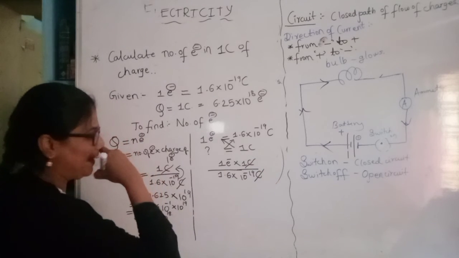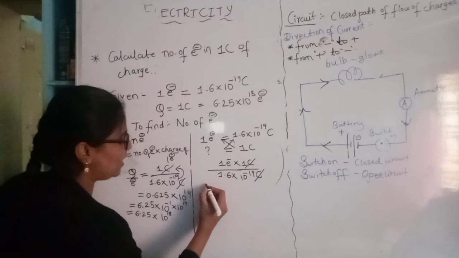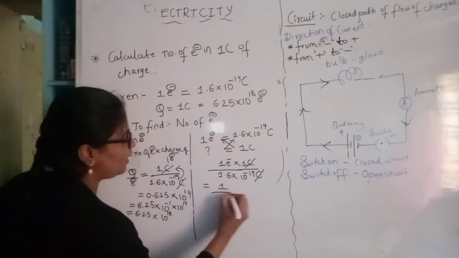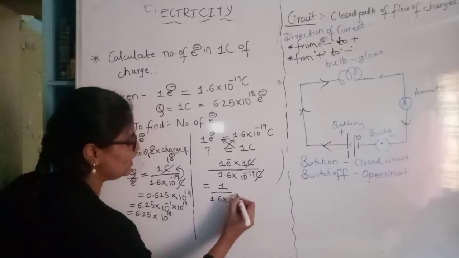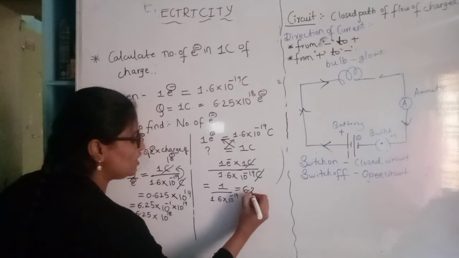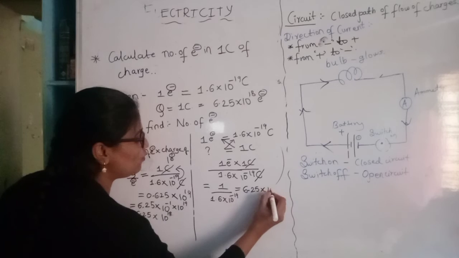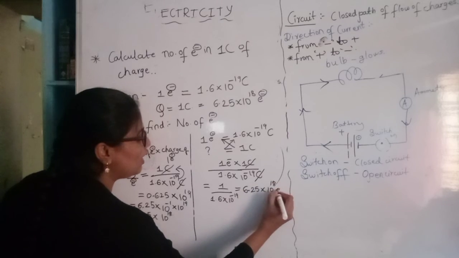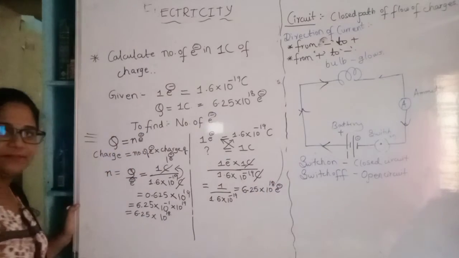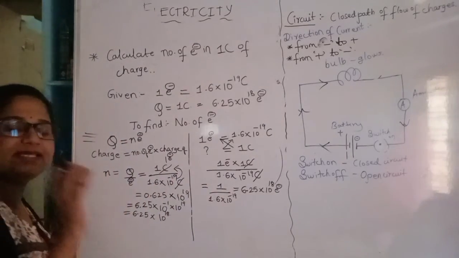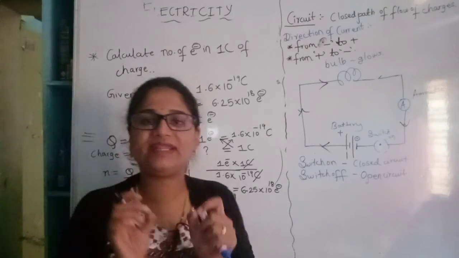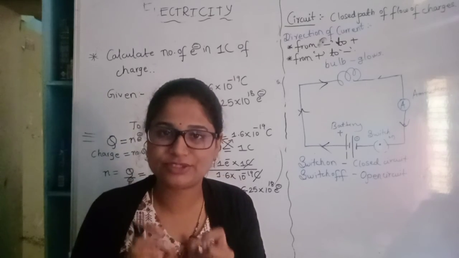Coulomb gets cancelled. 1 into 1 is 1. So again it comes 1 by 1.6 into 10 raised to minus 19. When we solve it, we will get the same 6.25 into 10 raised to 18 electrons. Okay. So 1 coulomb of charge contains 6.25 into 10 raised to 18 electrons.